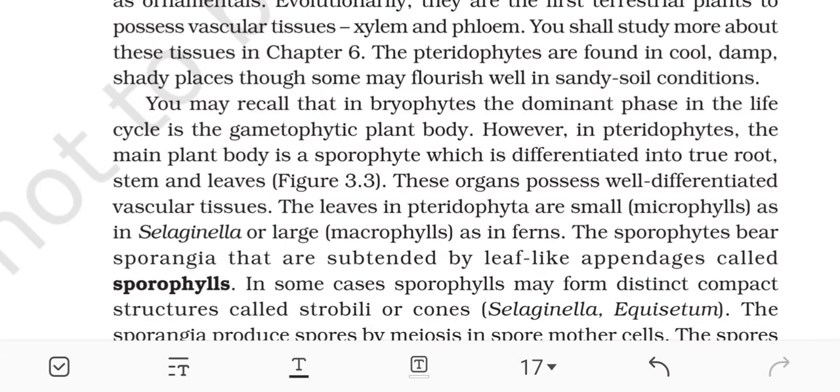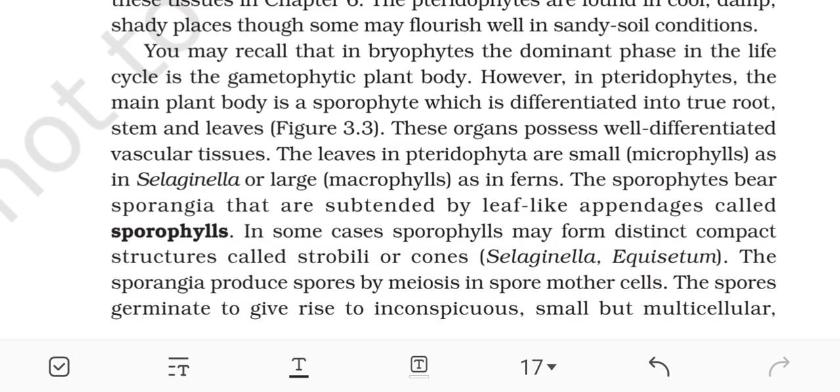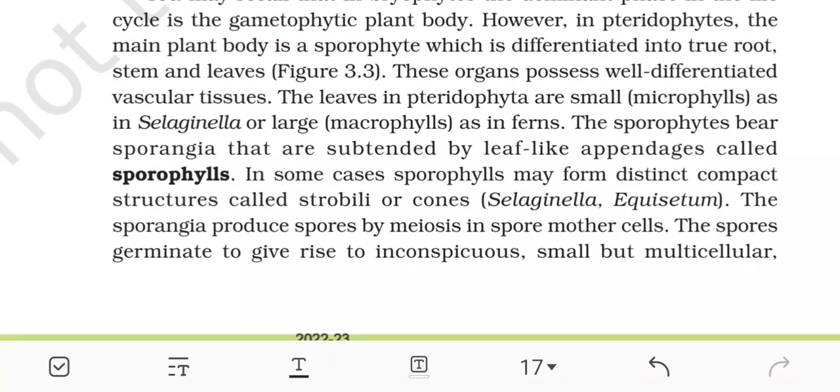The pteridophytes are found in cool, damp, shady places, though some may flourish well in sandy soil conditions. You may recall that in bryophytes the dominant phase in the life cycle is the gametophytic plant body. However, in the pteridophytes, the main plant body is a sporophyte, which is differentiated into true root, stem, and leaves. These organs possess well-differentiated vascular tissues.